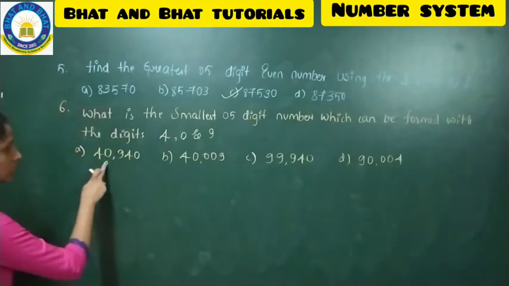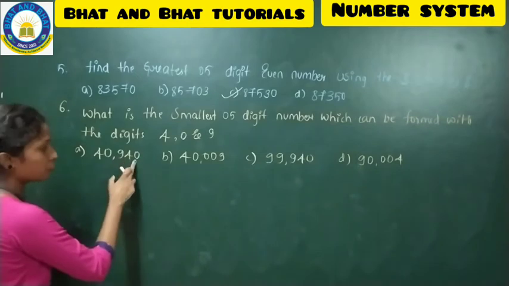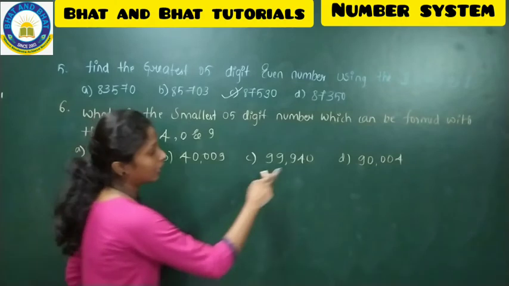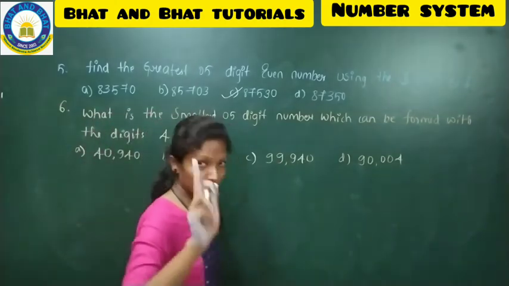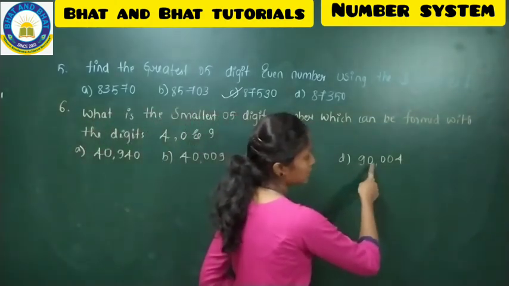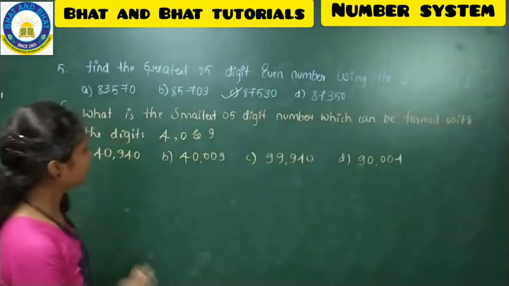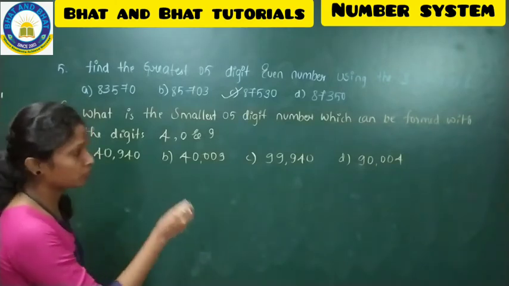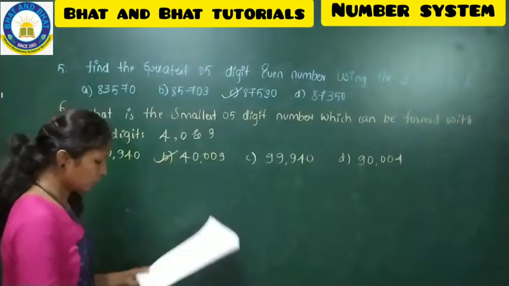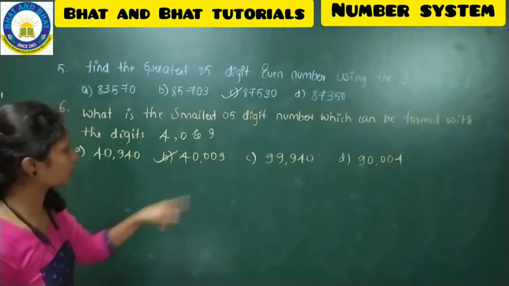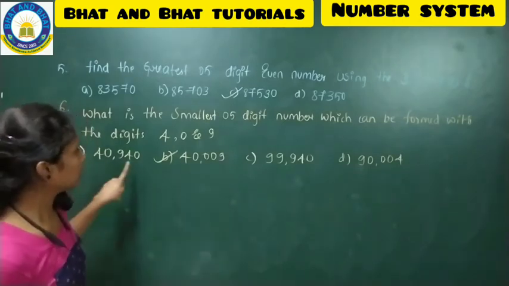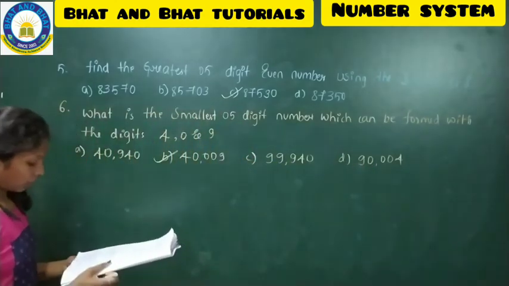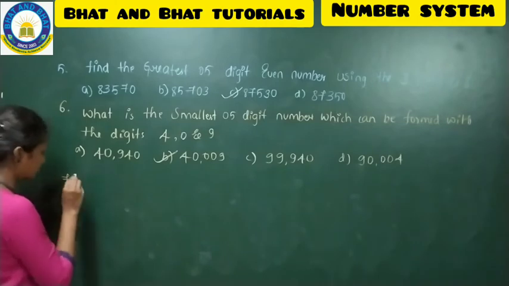If you see here, 409 is there and 40 again they have used, 409 is there and 2 zeros they have used, 409 is there and 99 twice they have used, 409 is there and 0 twice they have used. And if you see all these numbers, what is the 5-digit smallest number? This is the 5-digit smallest number, 40,009. And let's move on to the next part, the 7th question.